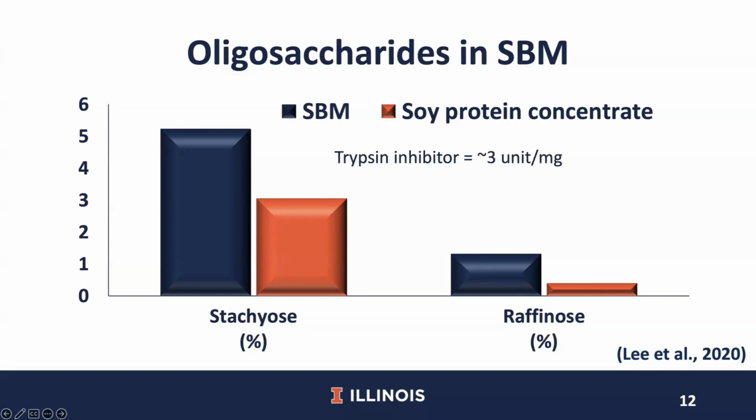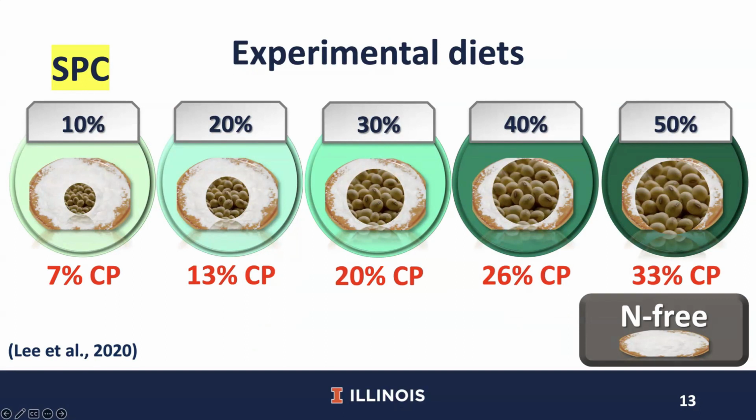However, the analyzed trypsin inhibitor in both soybean meal and soy protein concentrate was around 3 units per milligram, which indicates that trypsin inhibitor was not removed when soy protein concentrate was produced. I will get back to this later. Let's move on to experiment 2.